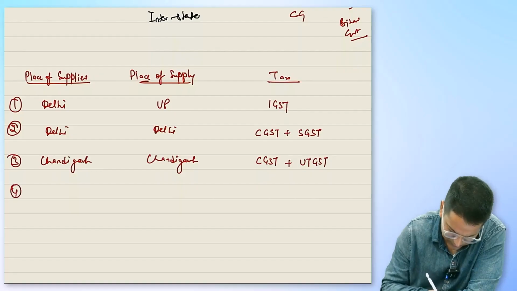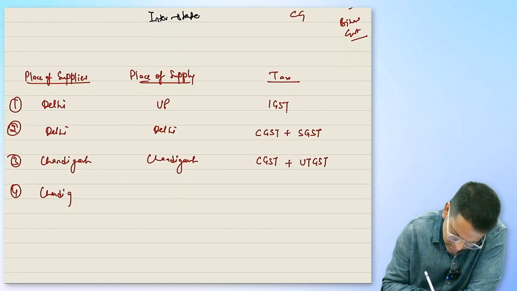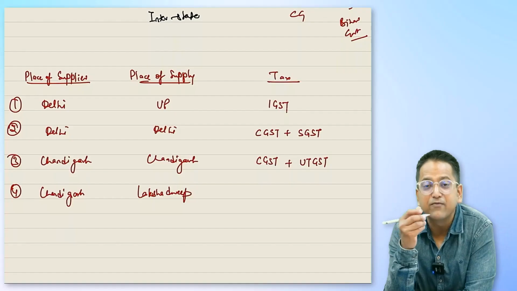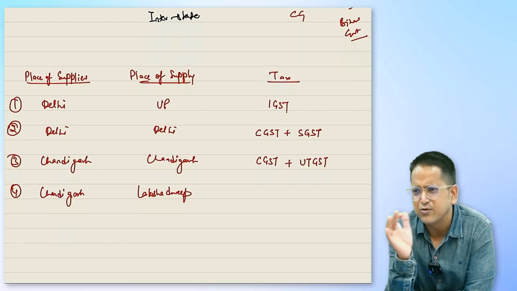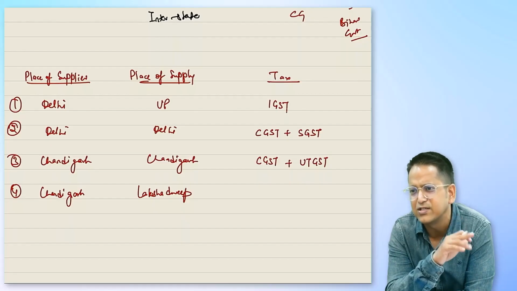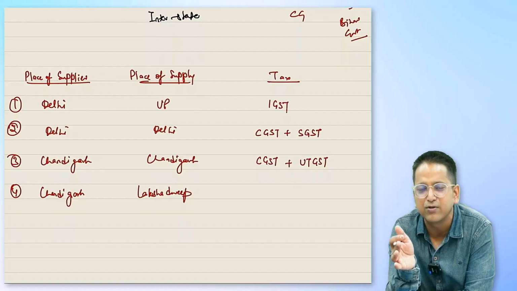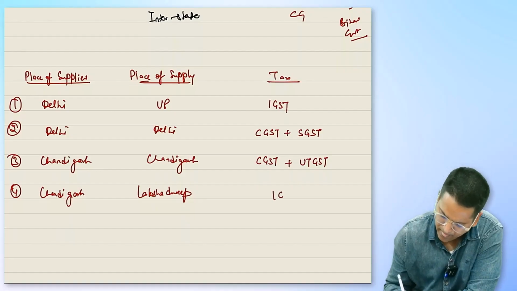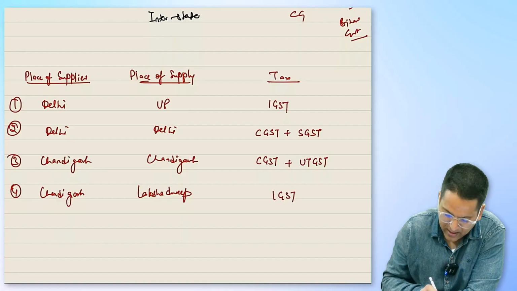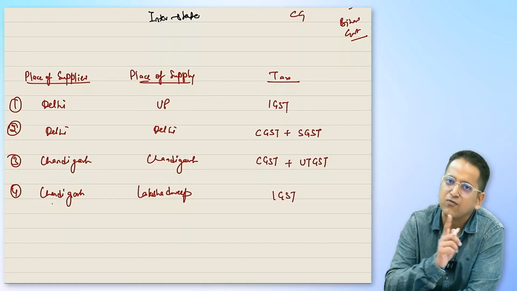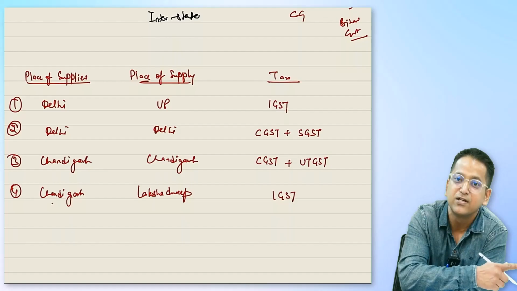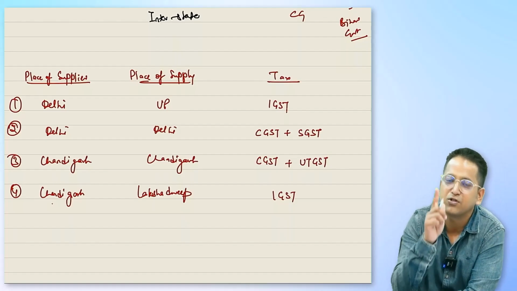Okay, let's move on. Chandigarh to Lakshadweep, let's take it. Both are union territories without a legislature. Okay, union territory to union territory. Look. One state to another state, one union territory to another union territory. If anything happens like this, then it's called interstate and IGST is applied to it. Just keep this in mind, that one state to another state, or one union territory to another union territory, or one state to a union territory or a union territory to any state, all these transactions are called interstate and IGST is levied on them.